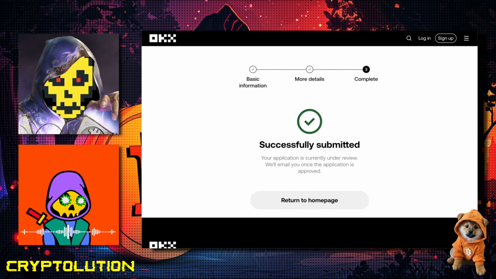So regardless, if you're watching this now or later, this is something that you want to support. Make sure to show your presence on X. Do exactly what Leonidas has guided you to do, and also get very creative, as he said, with your posts. Give them a reason why they should list Dog for spot trading. So Leonidas, thank you so much for just being with us, being transparent with this whole application process.